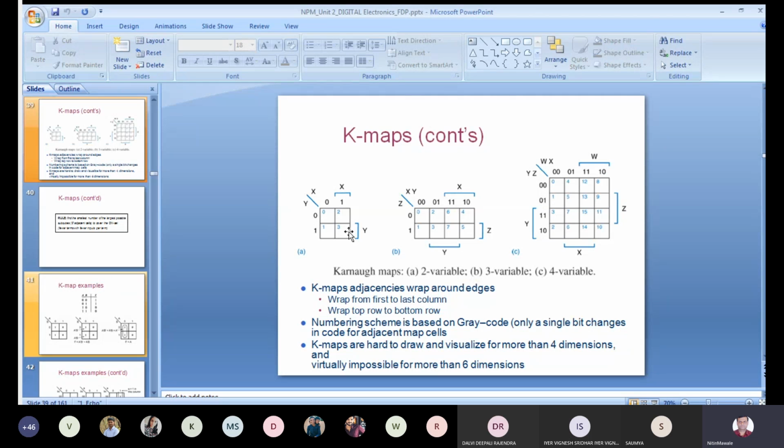Please, because I have given the example also of a heart patient. With a small or single mistake, there may be a possibility of the death of a patient due to digital equipment. So you should be very punctual about your accuracy. Are you getting this? How is this 2 variable K-map formed?